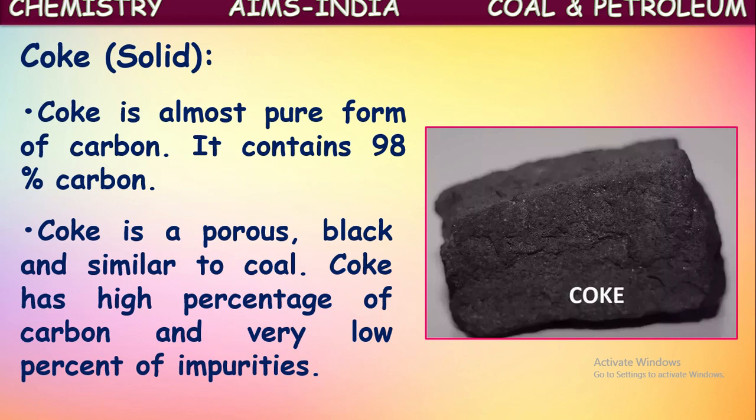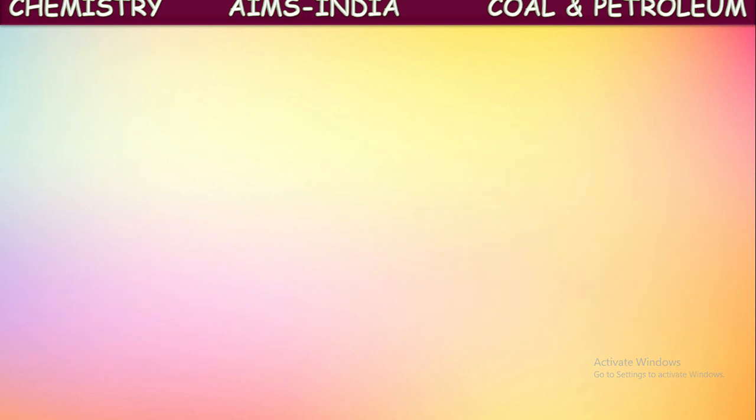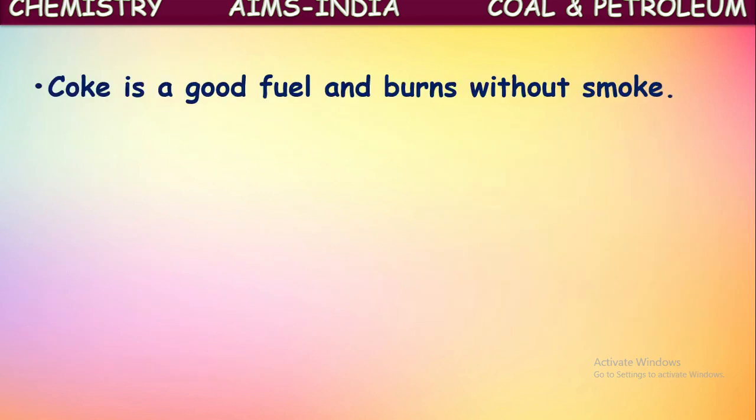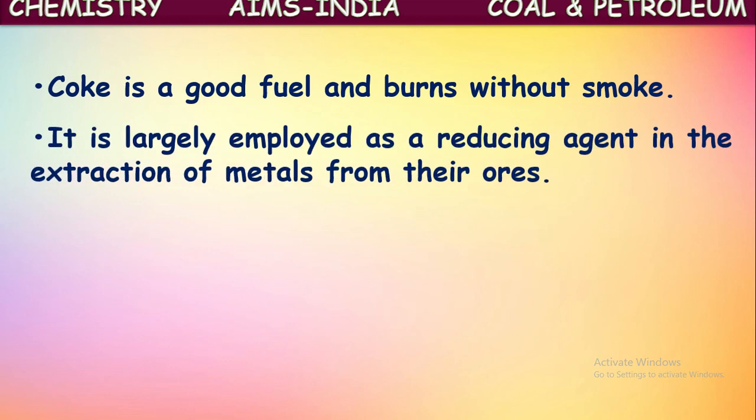Impurities in this will be in very small quantity. Coke is a good fuel and burns without smoke. As it contains only carbon and no other impurities, it burns without any smoke. It produces only carbon dioxide. That's why it is a good fuel.